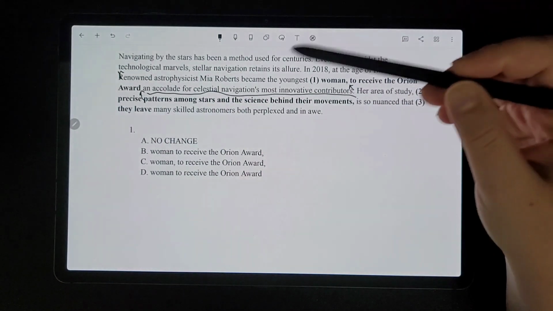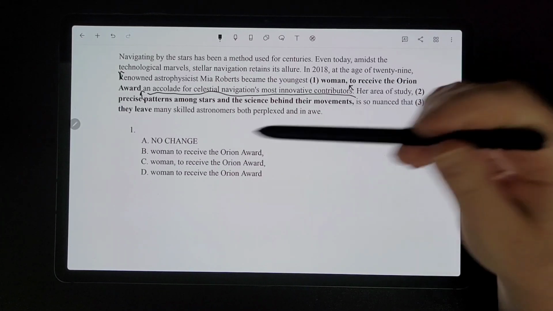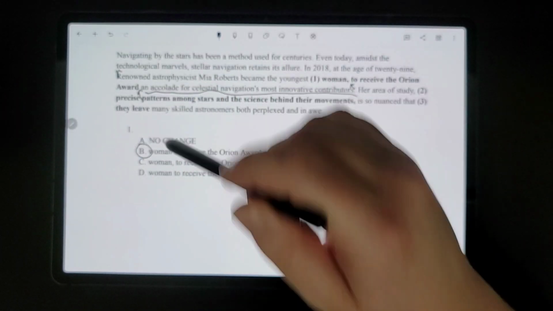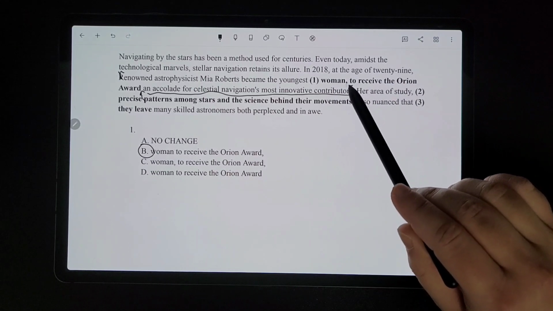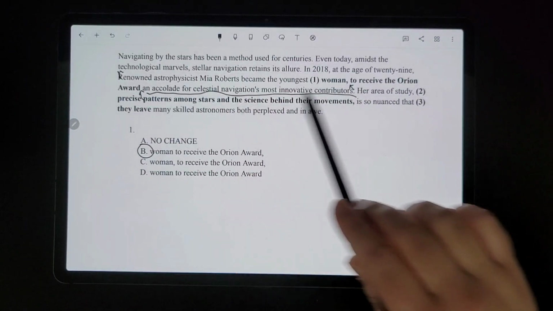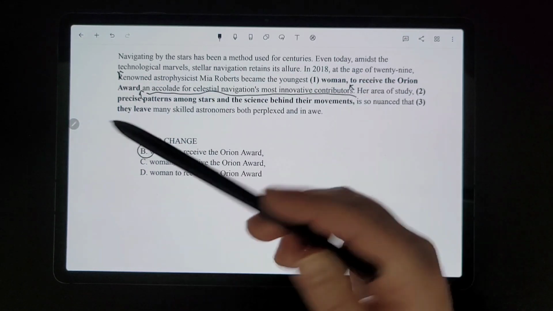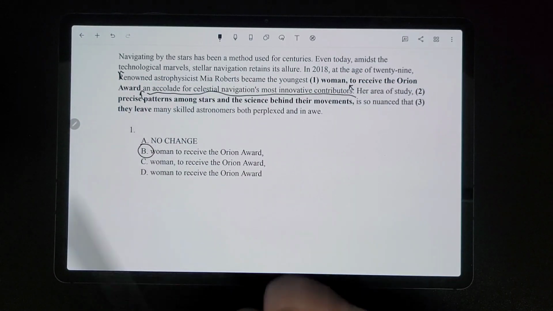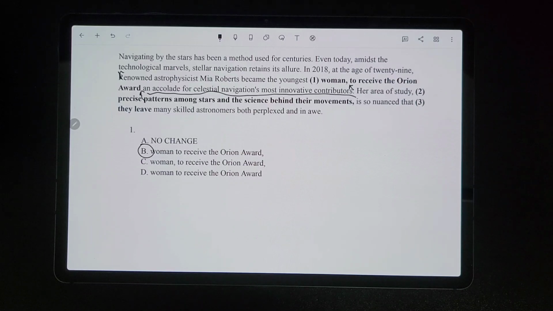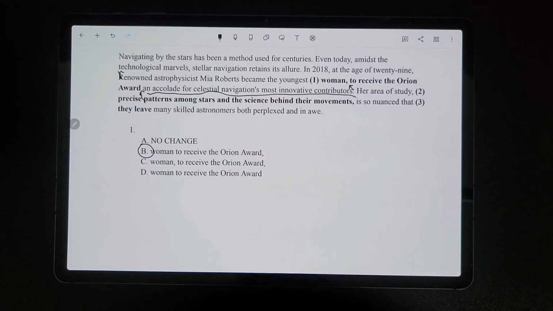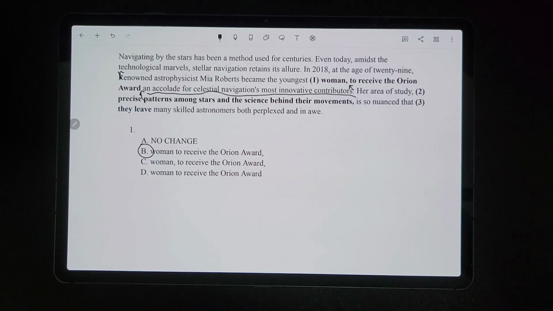Which one says that? It's B, because it gets rid of the unnecessary comma, since we just have one independent clause that doesn't need to be broken up. Then we add the comma before the dependent clause, which gives us more information about the Orion Award.